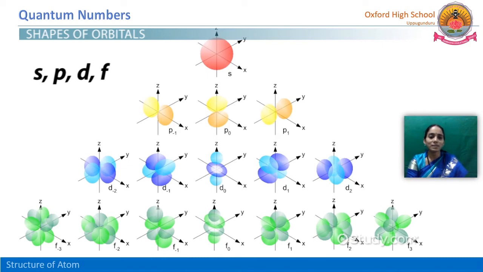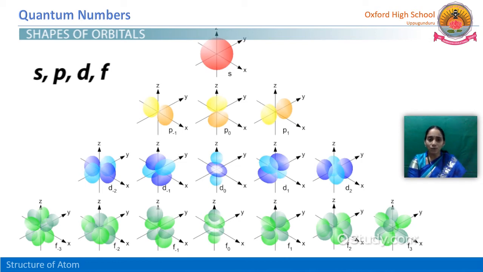The next one is the d orbital. How many d orbitals are there? 5 orbitals are there. What are the ml values, that means the magnetic quantum number values? 5 values are there. What are those?